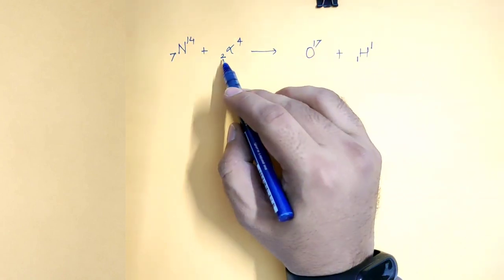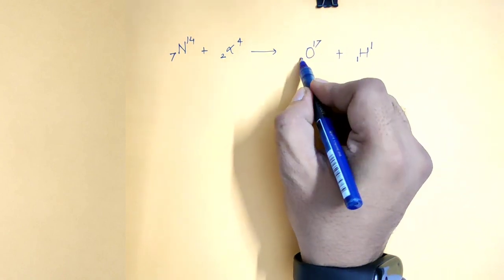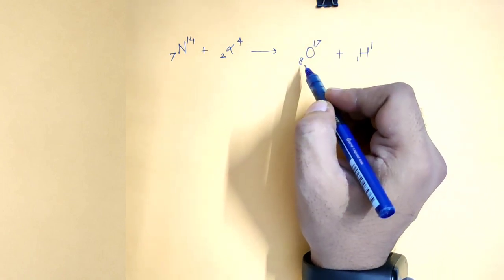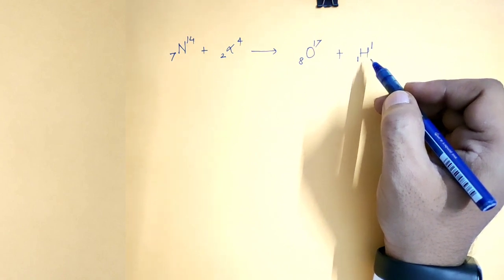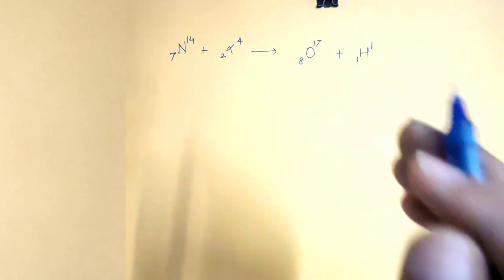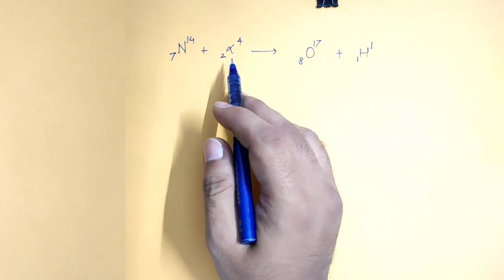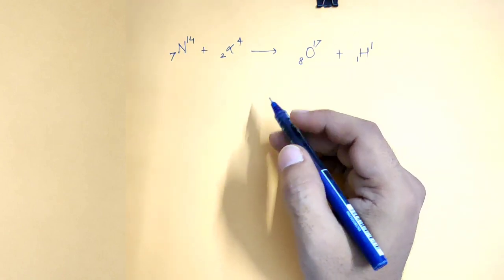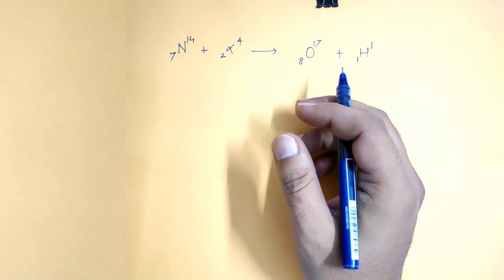And 7 plus 2 is 9, out of which 1 is over here, remaining 8. So an isotope of oxygen was found and hydrogen was given out. Further, he concluded that when any element is bombarded with alpha particle, hydrogen is given out. On this theory, Rutherford proposed that the hydrogen nucleus must be contained inside the nuclei of all the elements.